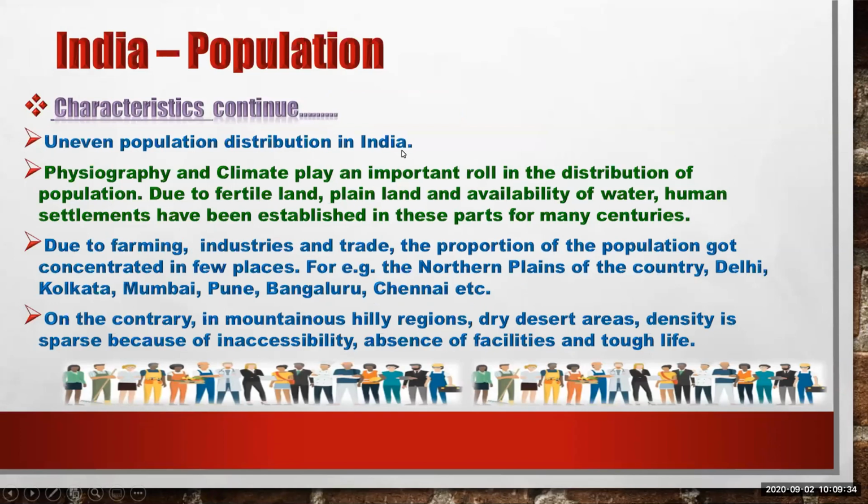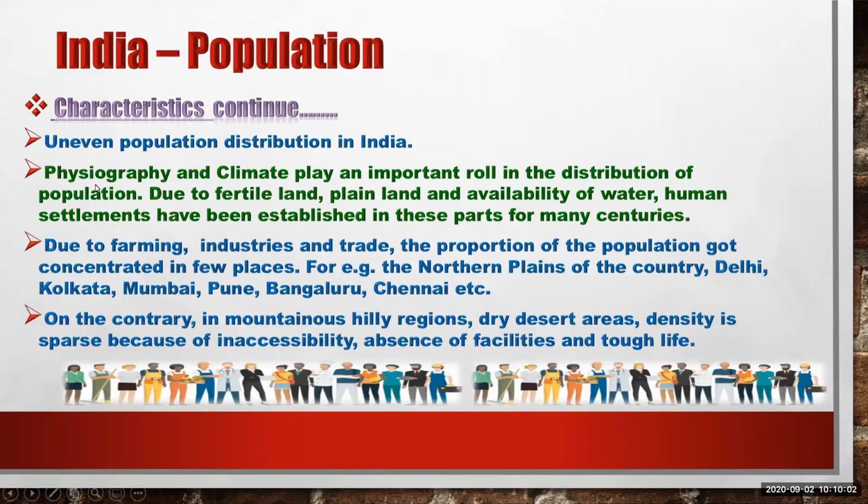Just now we have seen that some states like Punjab, Haryana, West Bengal, Kerala, Tamil Nadu have a large amount of population, and some states like Rajasthan, Jammu and Kashmir, Arunachal Pradesh hold very little population.